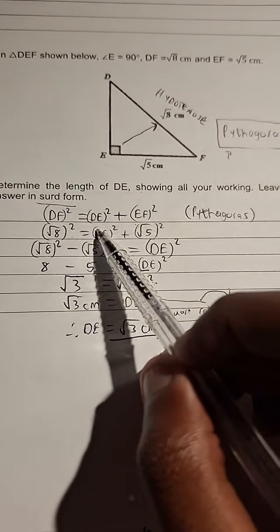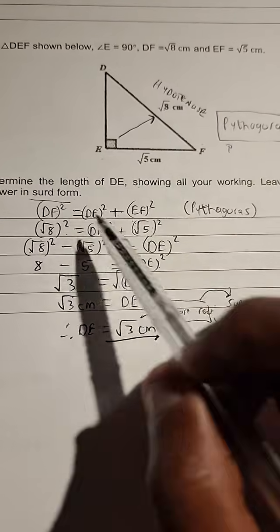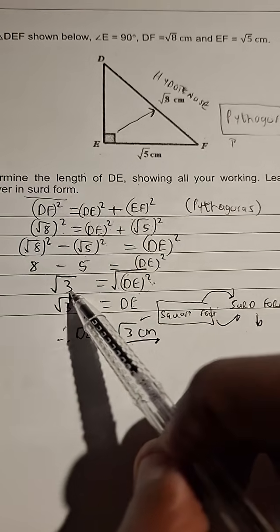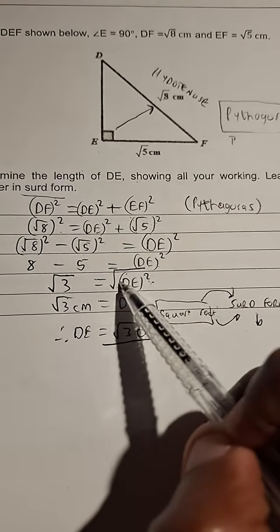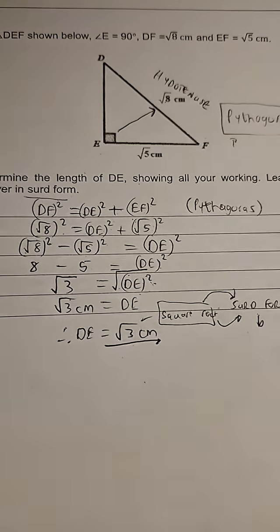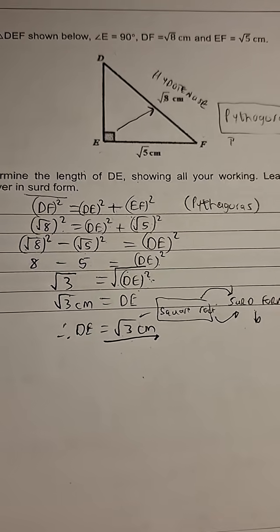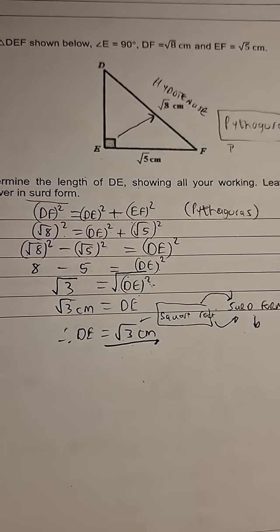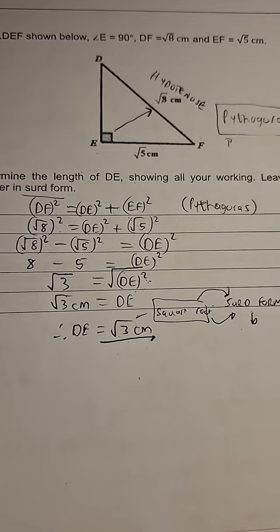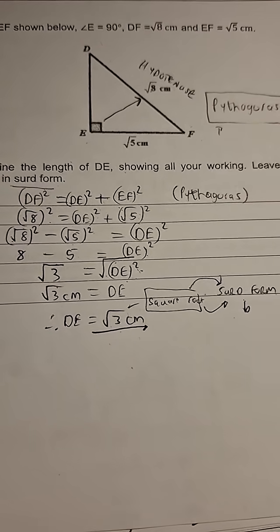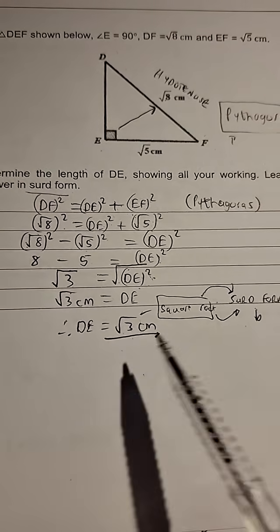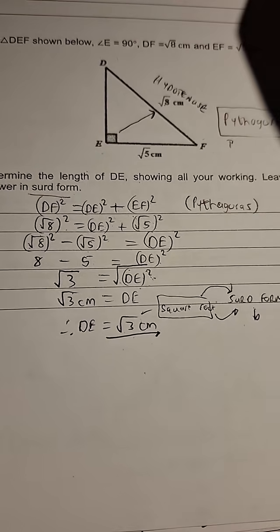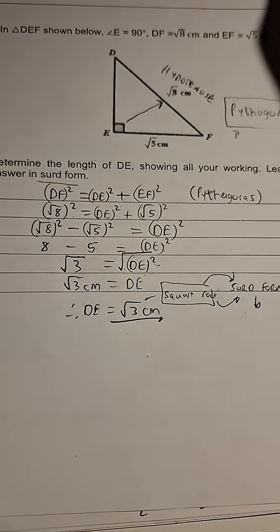So you isolate DE, you transpose the square root of 5 squared to the other side. You simplify 8 minus 5, you get 3, you take the square root on both sides, you get DE is equal to the square root of 3. So that means the answer is the square root of 3 centimeters. And that's the answer in surd form. Had they said to you, round off your answer to 1 decimal place, then you would go ahead in your calculator, punch in S-D, and get your answer rounded off to the decimal place that they want.